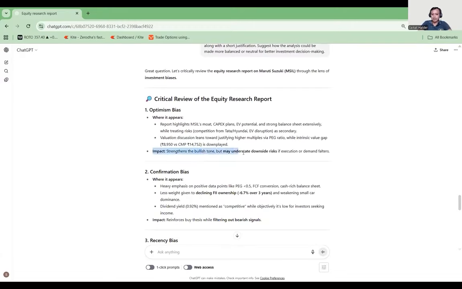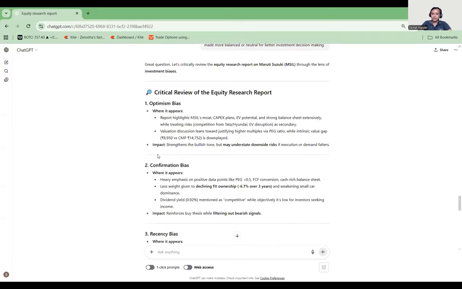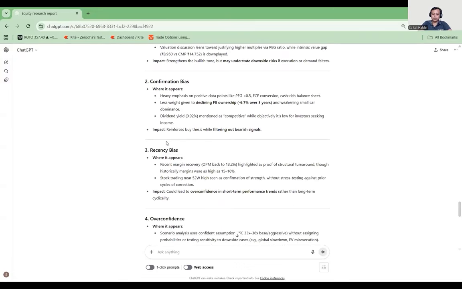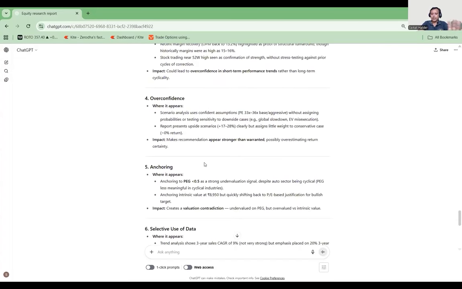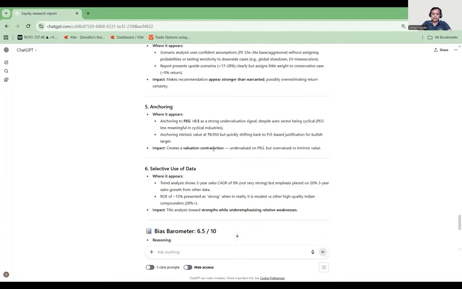Now you understand the impact over here. Even if the biasness goes wrong, this will happen. So this prompt will safeguard you. Whatever analysis you are getting, it has some limitation. Every model, every analysis has some limitation. So if you see over here, it is given to you.